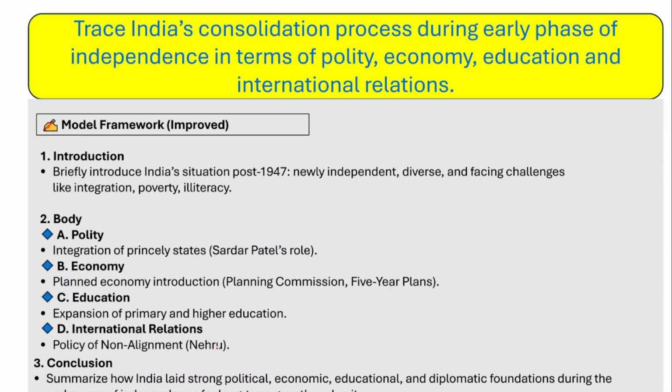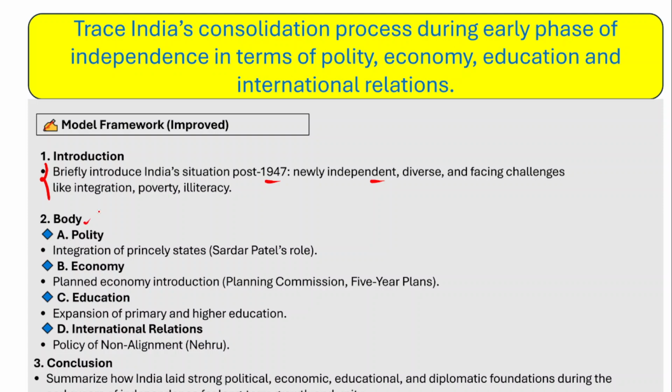Firstly, we have to write the introduction for this question. You have to briefly introduce India's situation post 1947. India's situation after its independence: India is a newly independent country, it's a diverse nation, and it has been facing numerous challenges like poverty, gender inequality and a number of other problems. So you should briefly introduce India's situation post 1947.